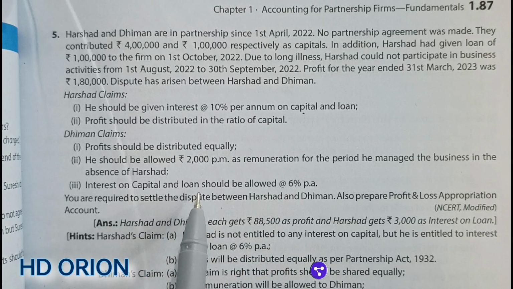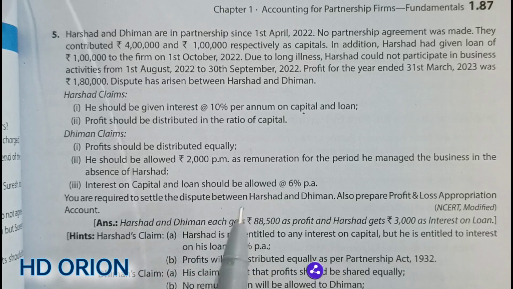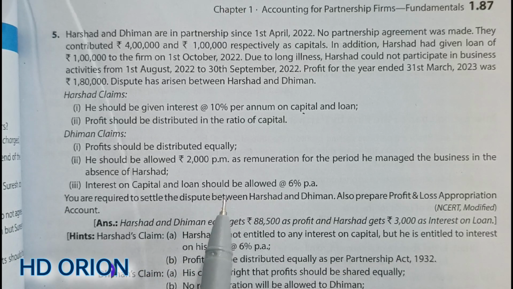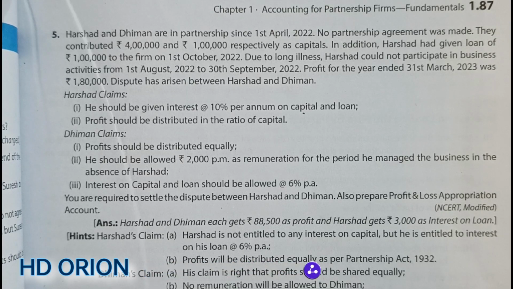Fine. And what type of loan is it? It is the loan which a partner has provided to the firm. On such type of loan only 6% interest is allowed as per Indian Partnership Act 1932. So this way the dispute has to be settled and both the partners have to agree on it.